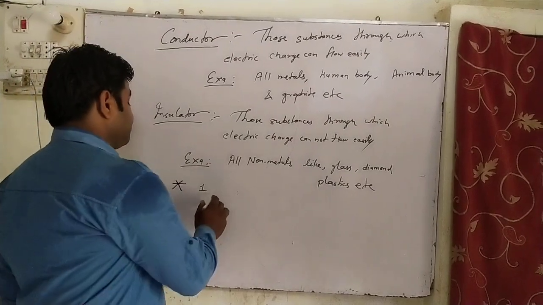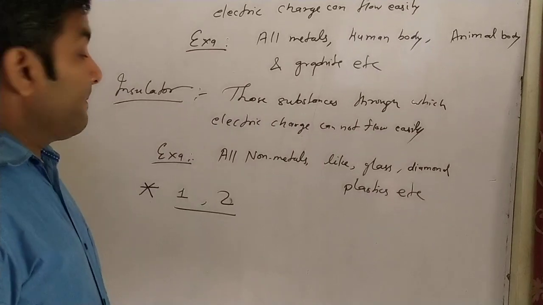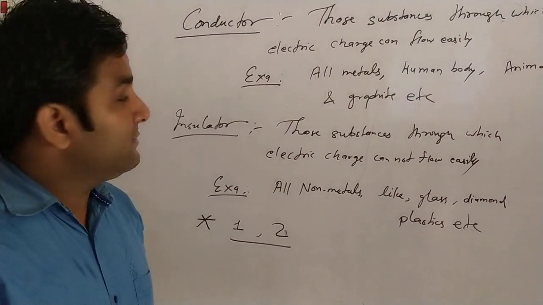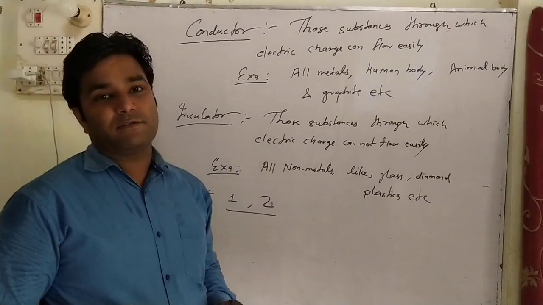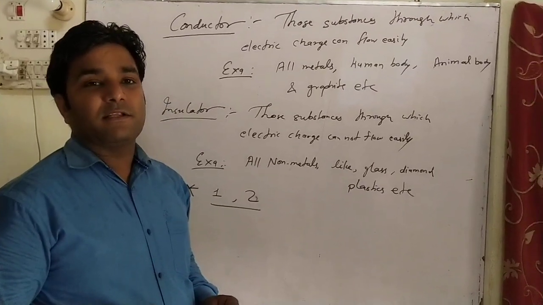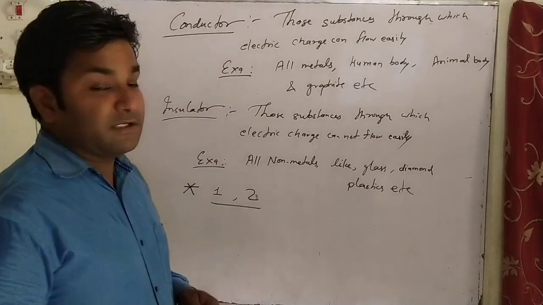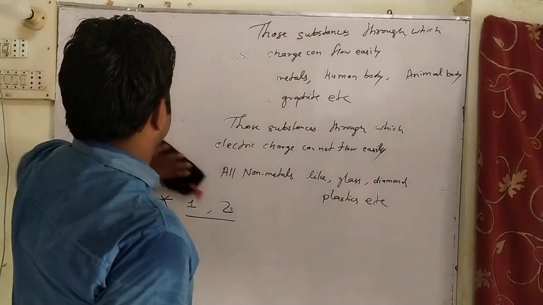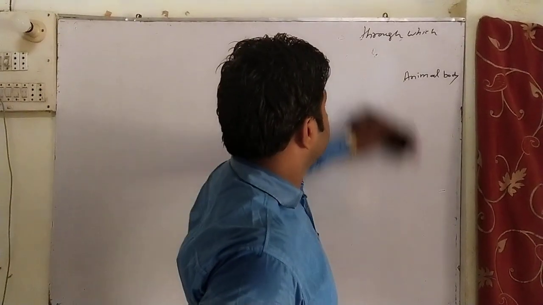The second concept about conductor and insulator: when we transfer charge to a conducting body, then the total charge stays on its outer surface, and when we transfer charge to a plastic body, then the charge will stay at the same position. Then after conductor and insulator, the next very important topic is electrostatic induction. Just see the concept of electrostatic induction.